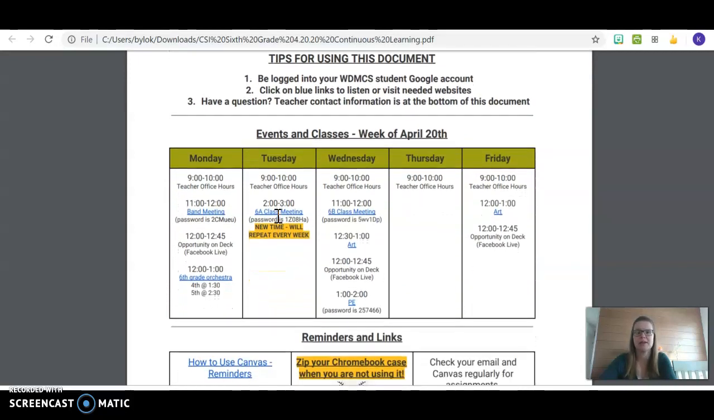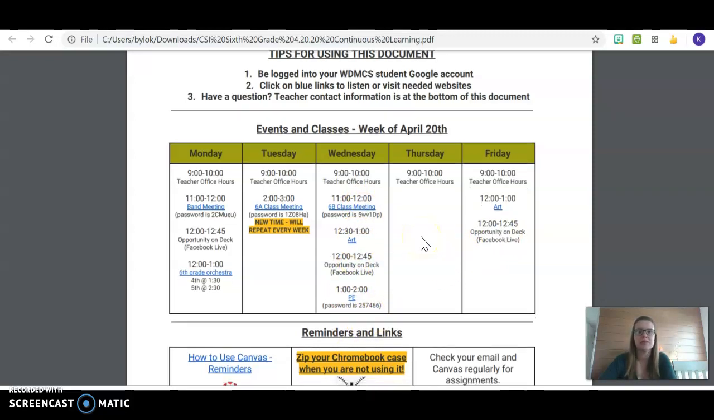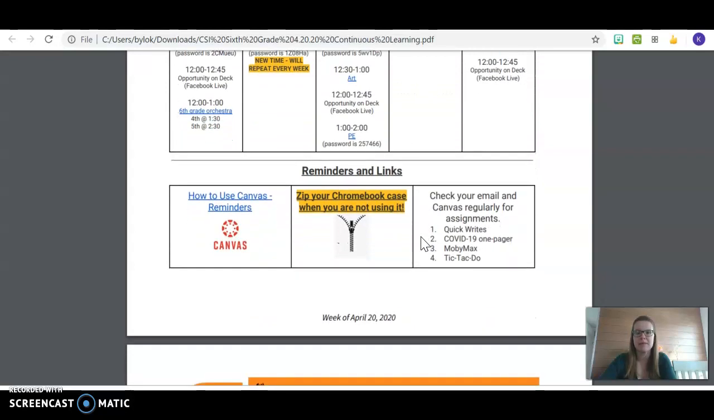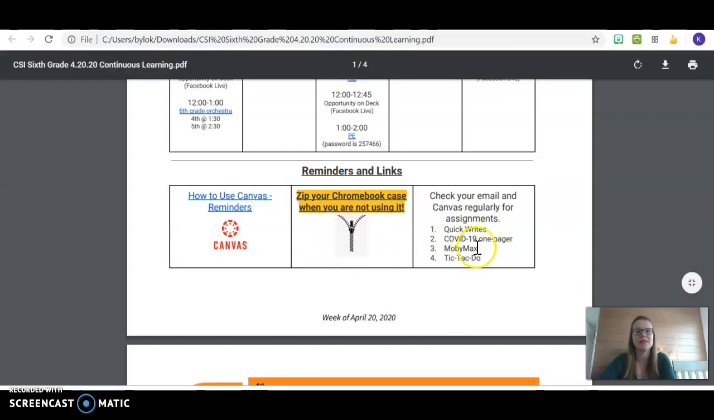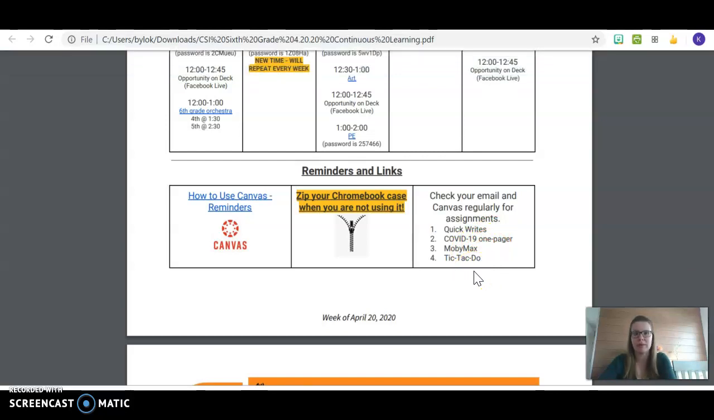The first page has a little calendar with lots of links on it to different things for band or orchestra, our class meetings on Zoom, as well as art and PE. Okay, so those are some things there. And then every week at the bottom, the reminders and links will also change for you, whether it's a video on how to use Canvas, like a quick refresher, a reminder to zip your Chromebook case when you're not using it, and then just some of the types of things that we have also been putting out on Canvas, Mr. Decker and myself, that you could also be working on.